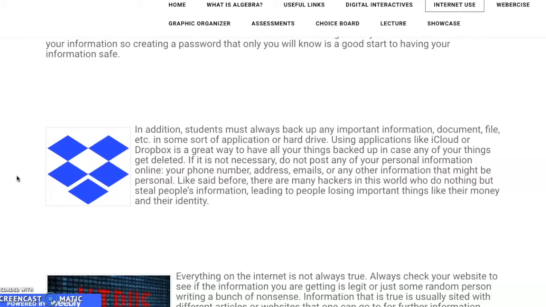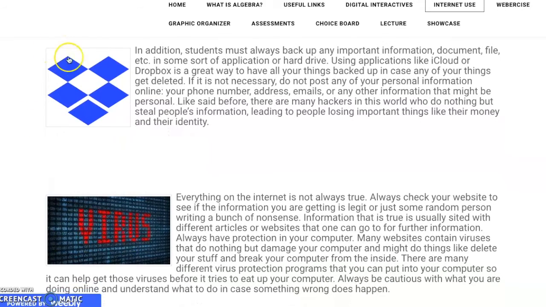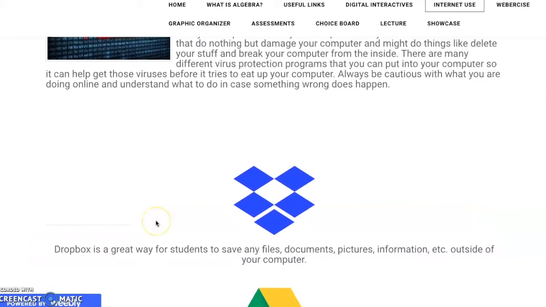Like, let's say you're working on homework or on a problem, and all of a sudden your computer shuts down, it crashes, or it just doesn't save your work. So here I have a little bit more on internet use and how to be able to save your information. Also learning about viruses and how to not get your information leaked or get your computer hacked, to where you may lose a bunch of information.